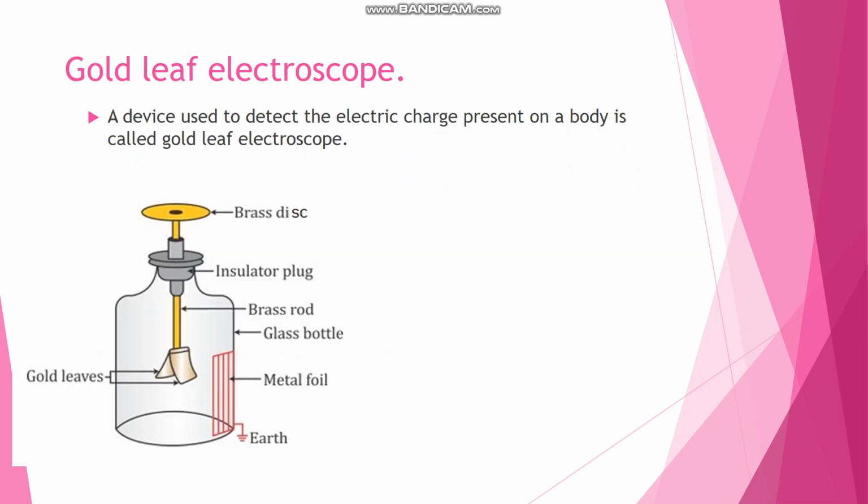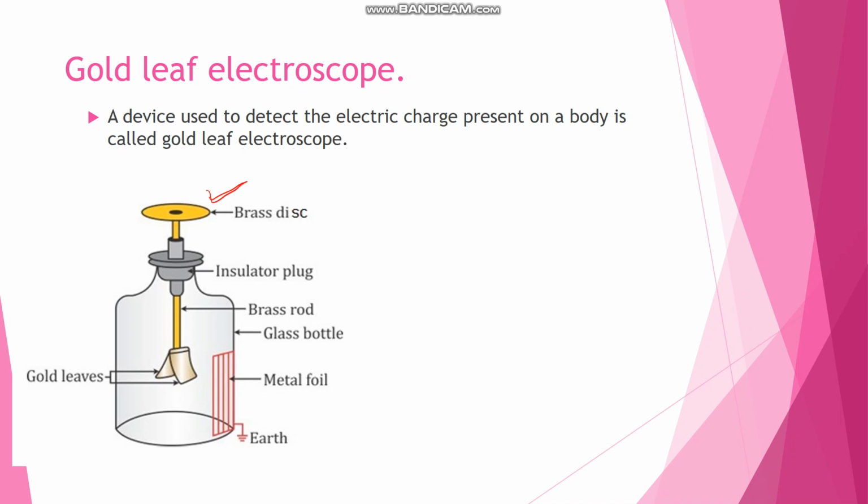Now see the next topic, gold leaf electroscope. It is a device which is used to detect the electric charge present on a body. Means if any body is electrified, how can we detect that? For that we need a simple detecting device, that is the gold leaf electroscope.